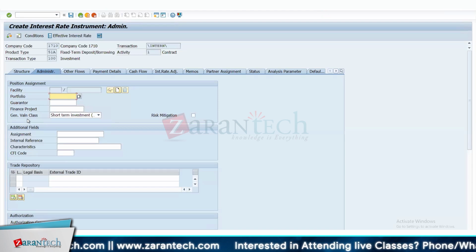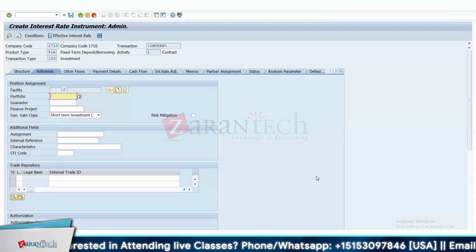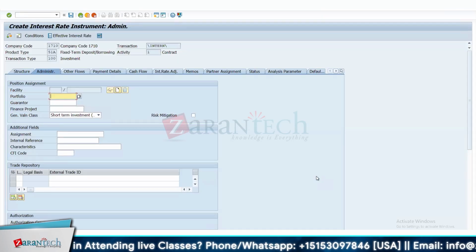Portfolio analyzer, if it is part of the TRM, is there any reason we are excluding that from the training? See, the thing is, treasury itself is very huge, right? You can't cover everything in treasury. So we are covering some of the things, and some of the things are not part of this training. It depends on what kind of expectation you have.